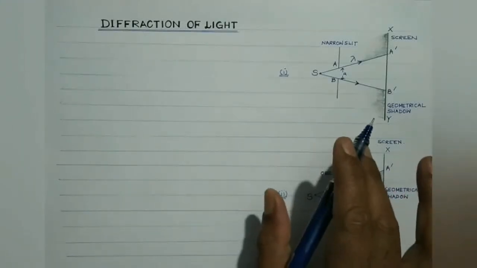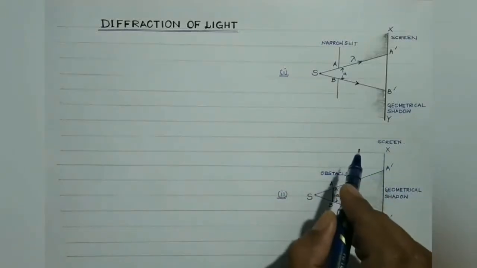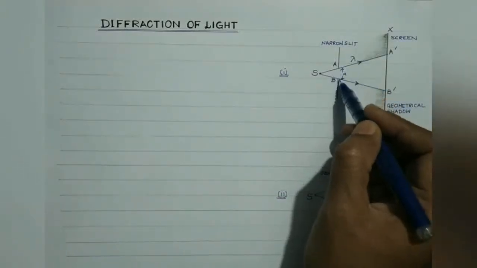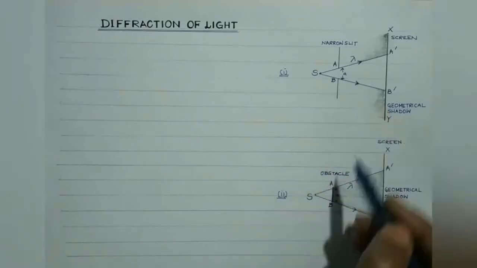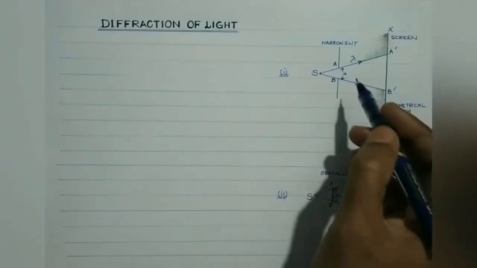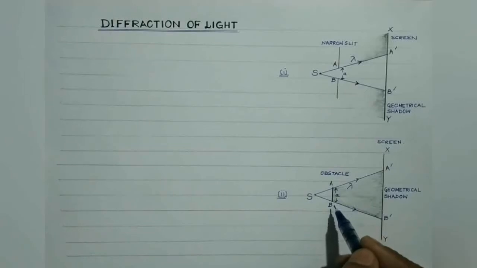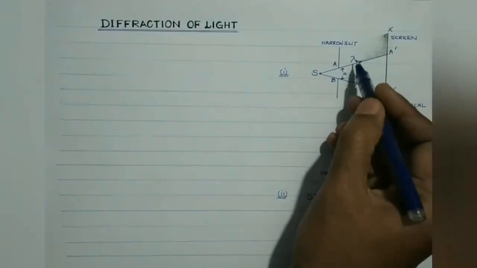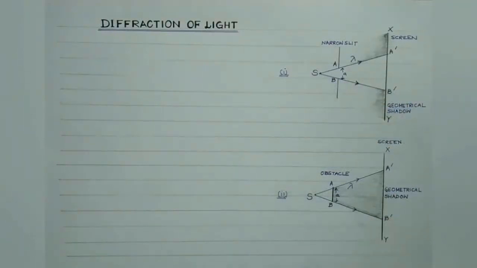So, diffraction is the phenomenon of bending of light around the sharp corners or the edges of a slit or an obstacle, provided the width of the slit or the size of an obstacle is comparable to the wavelength of the light emitted by the source.